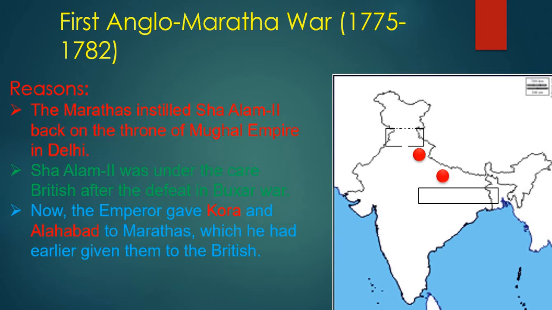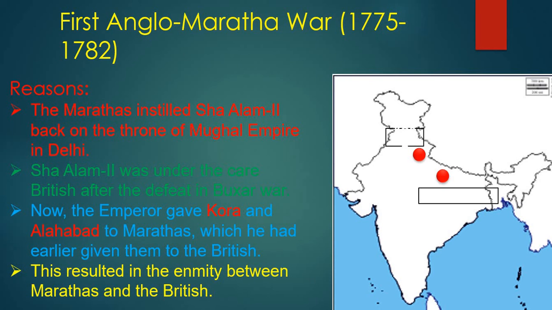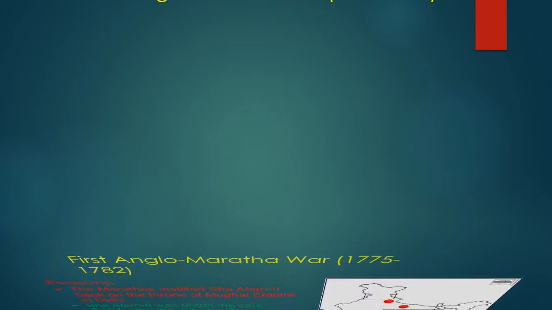But now Shah Alam II gave Kora and Allahabad to the Marathas, which again brought enmity between the Marathas and the British.